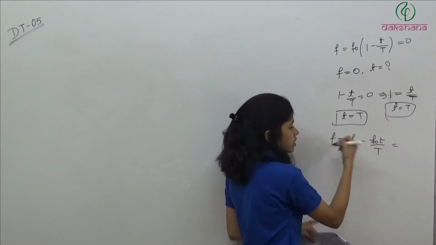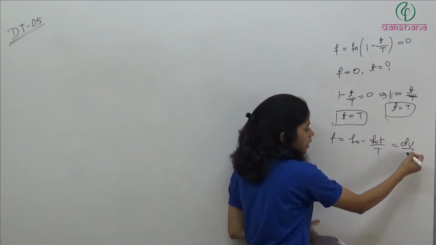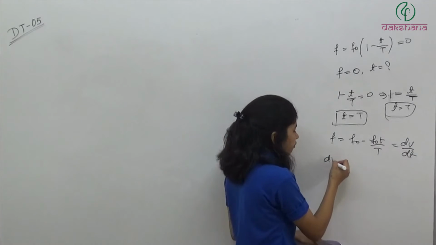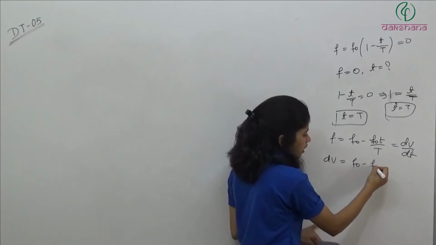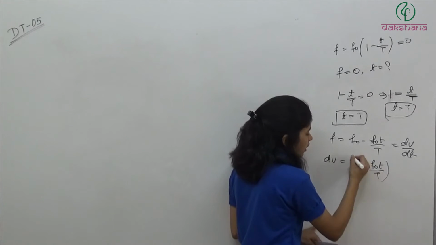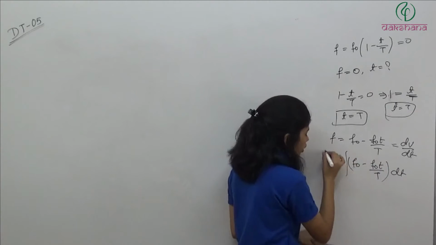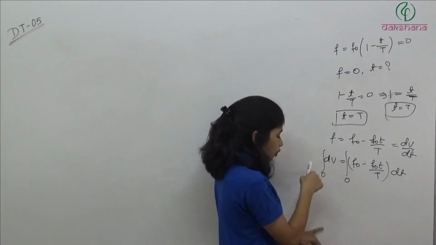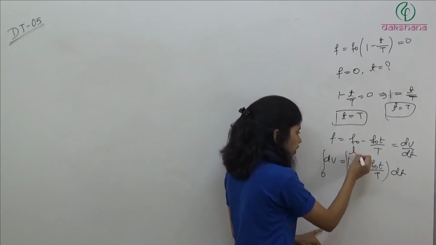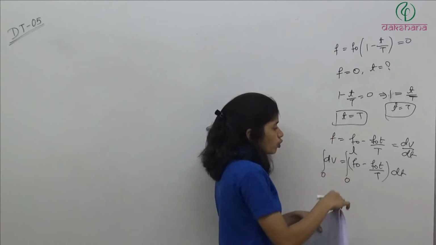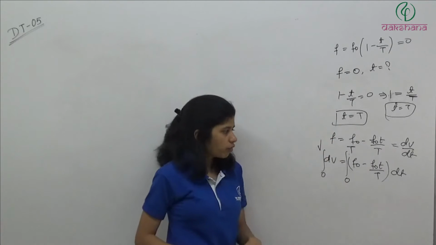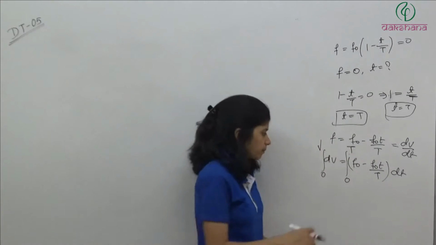अब this is what? This is nothing but acceleration. Acceleration मतलब dv by dt. Now we want to find out the velocity. So क्या करेंगे? dv is equal to f naught minus f naught t divided by capital T, times dt. From where to where? At t equal to 0, velocity is 0, to t equal to capital T. We want to know at capital T what the velocity is.